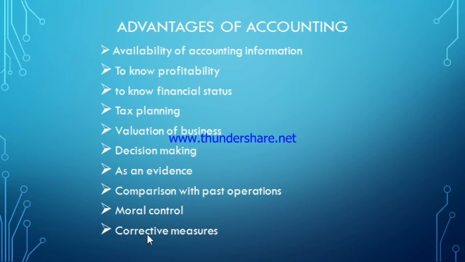Next one, last but not the least, is corrective measures. It means corrective measures can be taken with the help of books of accounts. Suppose a decision we took last year caused the firm to go into loss. In future, while preparing the books of accounts, we get the idea that because of this particular decision the firm has gone into loss. So in future we can take corrective measures or steps to avoid the loss for the firm. So corrective measures can be taken only through the medium of accounting information.